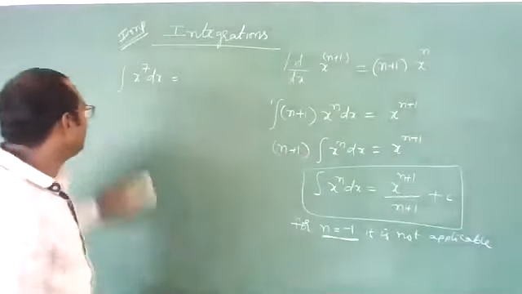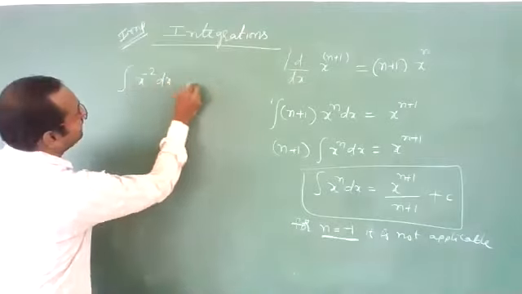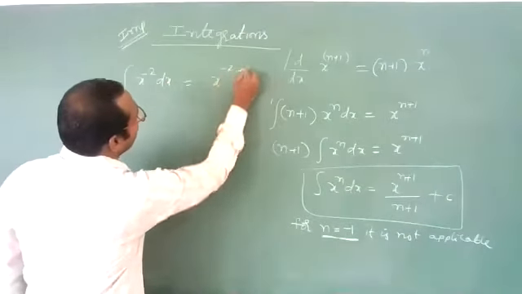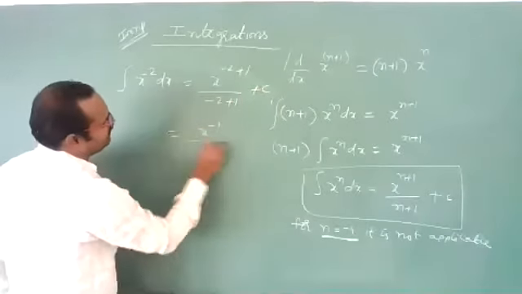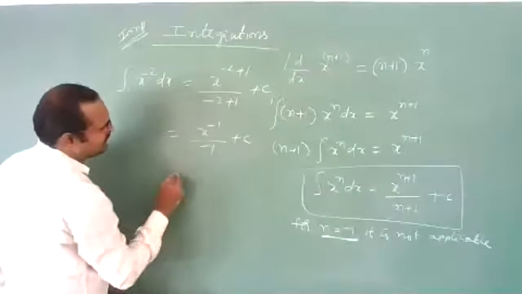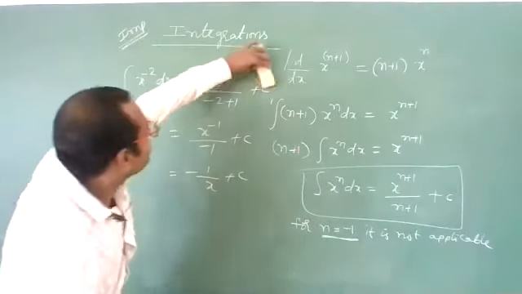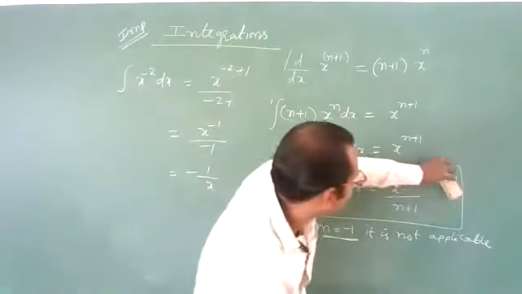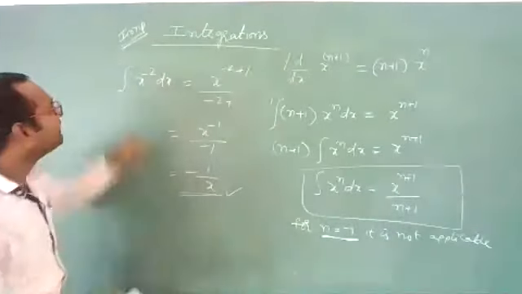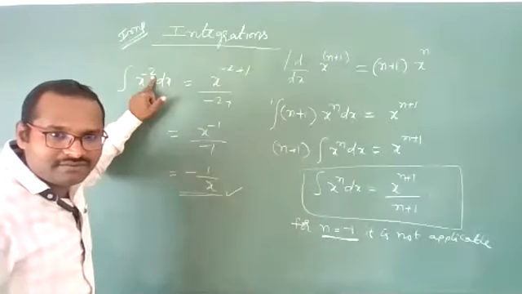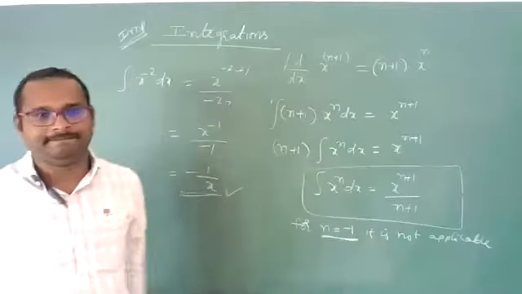Suppose we have integration of x power minus 2 dx, then you can write x power minus 2 plus 1 by minus 2 plus 1 plus c. It is x power minus 1 by minus 1 plus c, which is nothing but minus 1 by x plus some constant. You can apply it for different negative values, but for minus 1 you should not apply.